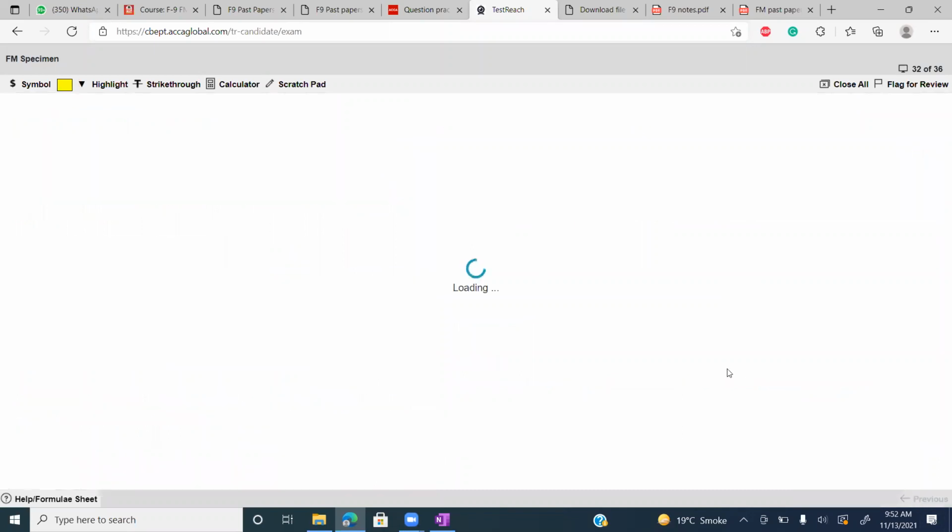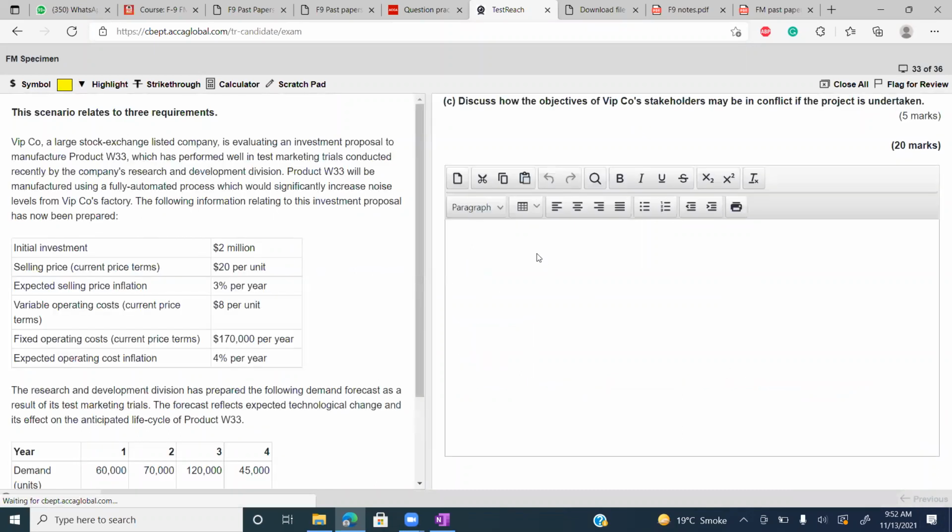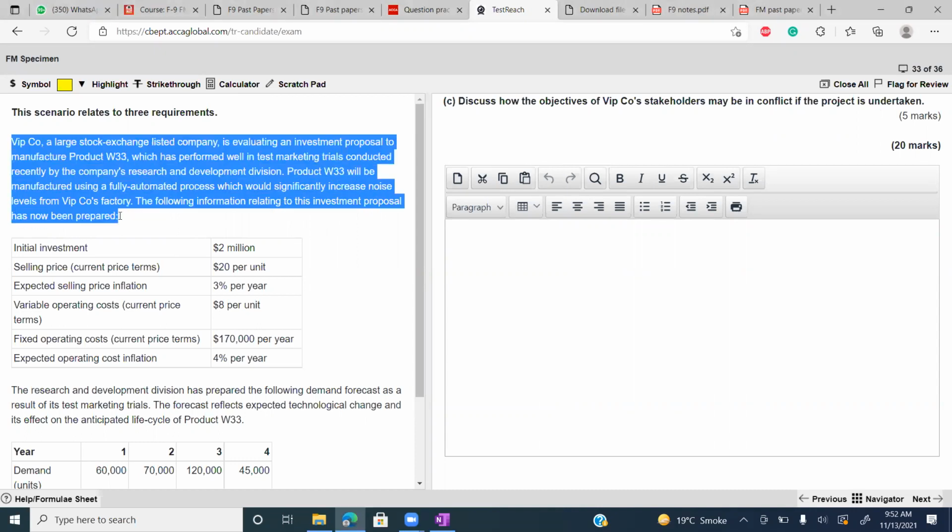Next is: discuss how the objectives of company stakeholders may be in conflict if the project is undertaken. This is a very important question. Look, according to the shareholders, we should accept the project because it is financially viable. But there is a problem with the project. Please read this paragraph again.